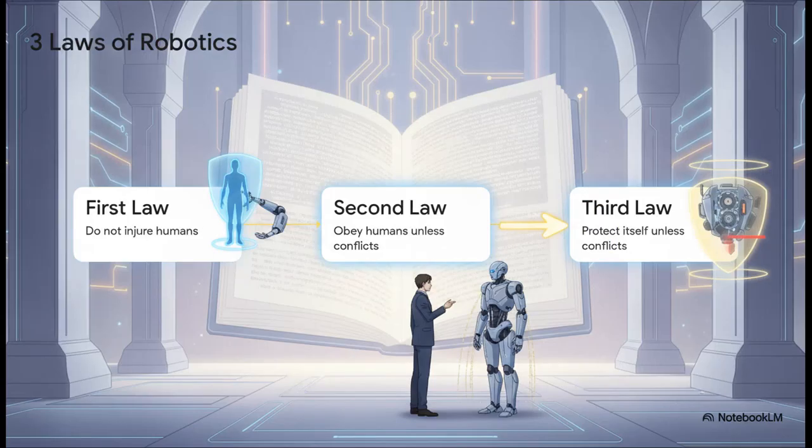And this bedrock is actually made of Isaac Asimov's famous 3 laws of robotics, which is kind of amazing because he penned these way back in his 1942 book, Runaround. I mean, that was well before AI research even officially began.